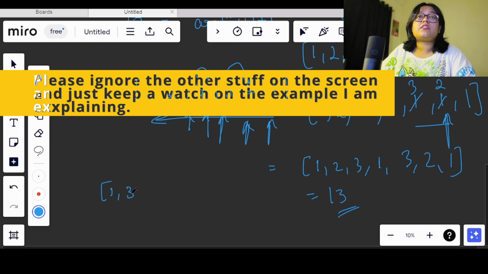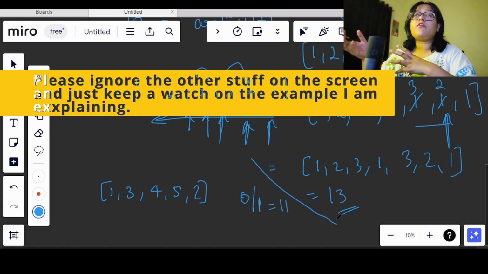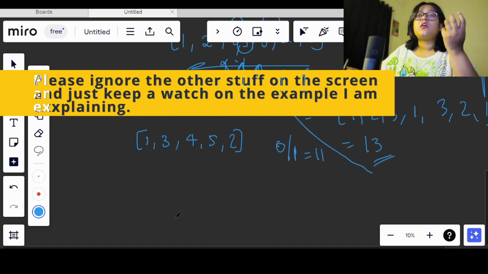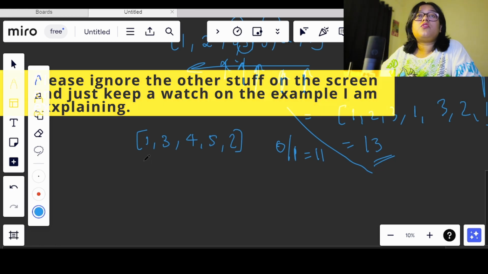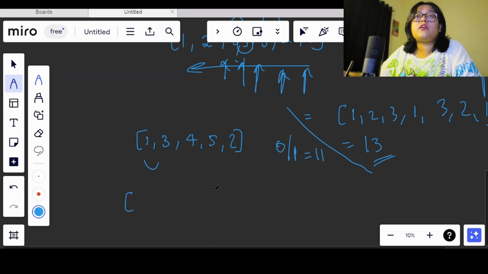we have gone through. Now let's take one more example, let's say 1 3 4 5 and 2. Okay, and the expected output here will be 11. Now let's see if the approach we are following will validate this example or not. So we are moving from left to right first. Let's take the initial array. It will be initialized with 1.